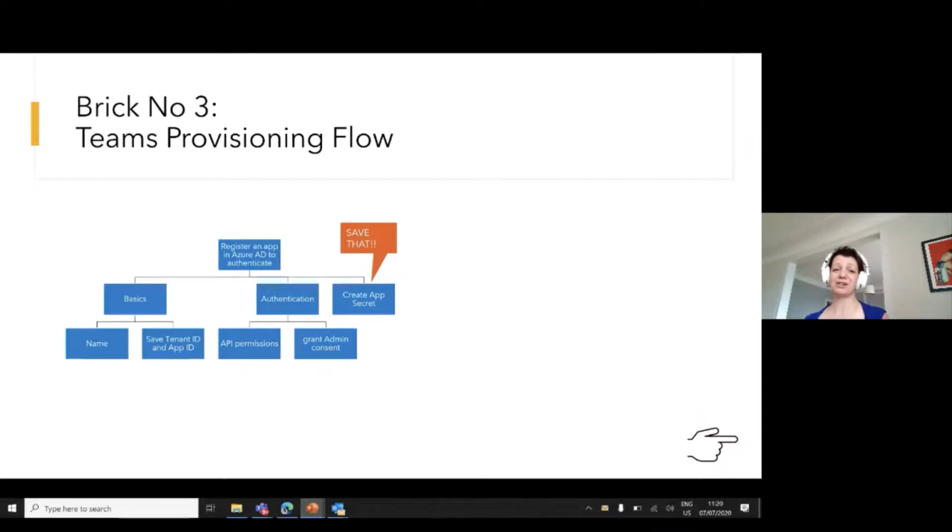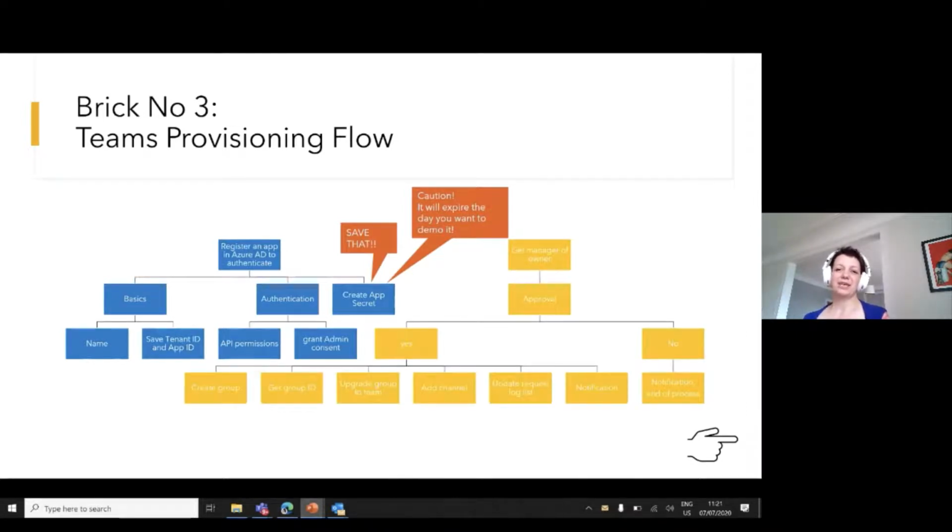There is an app secret. So an app secret is just like an additional layer of security, and you can only see this one time in your life. So you create this and please save it. And caution, it will expire the day you want to demo this. So this really happened when I did that before. So please keep track of that.